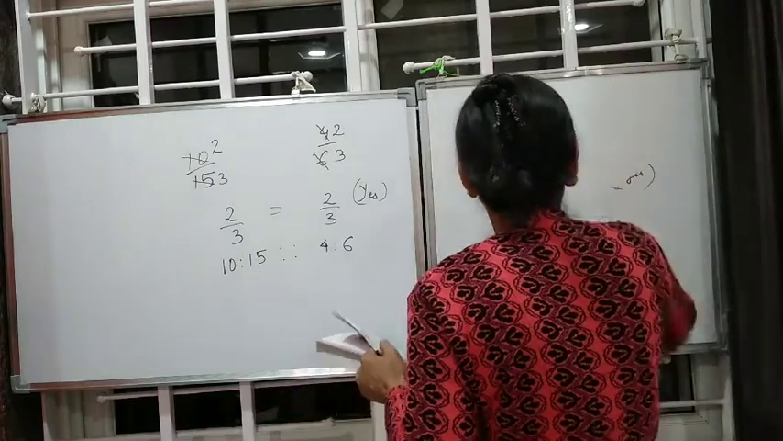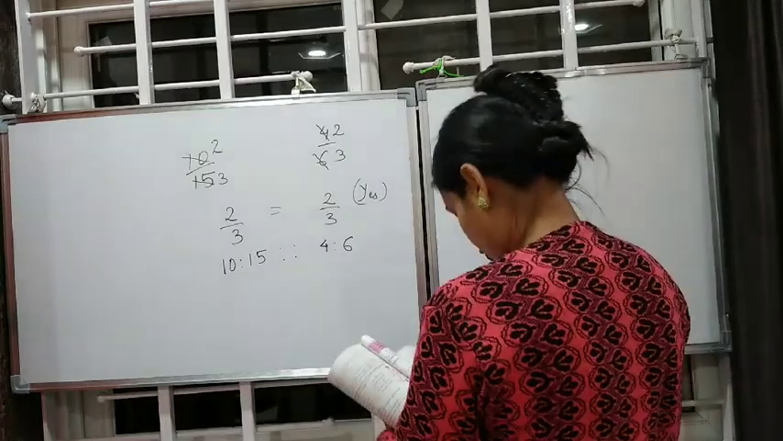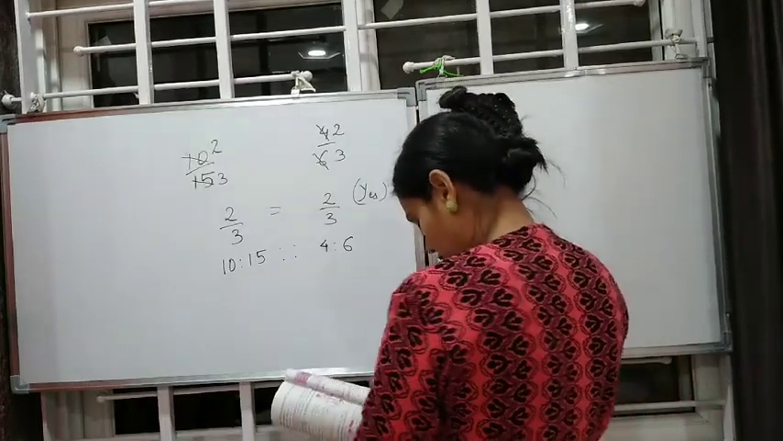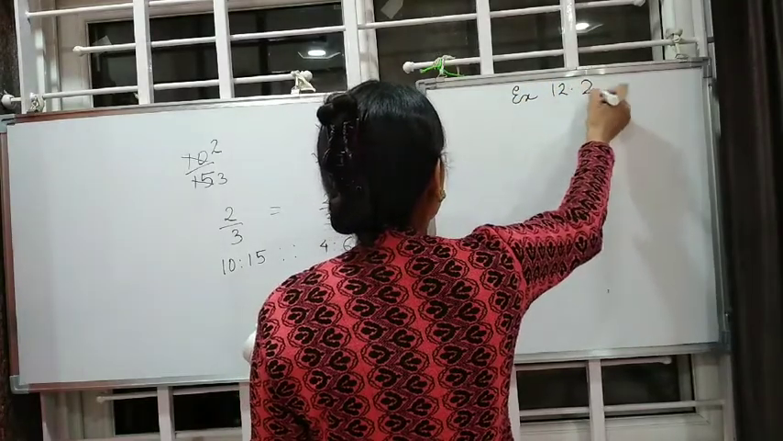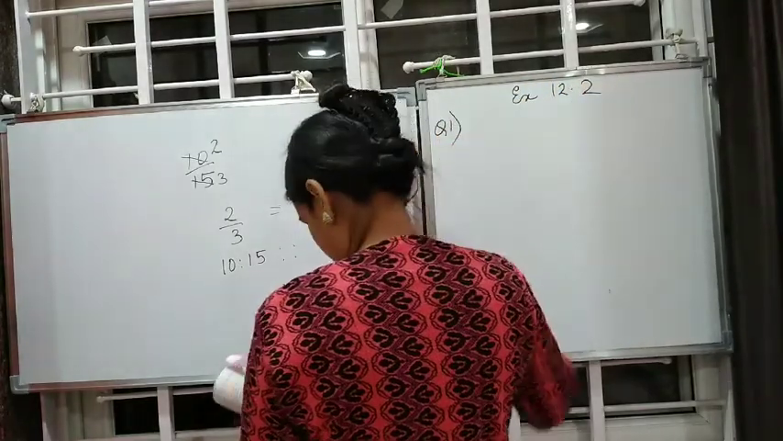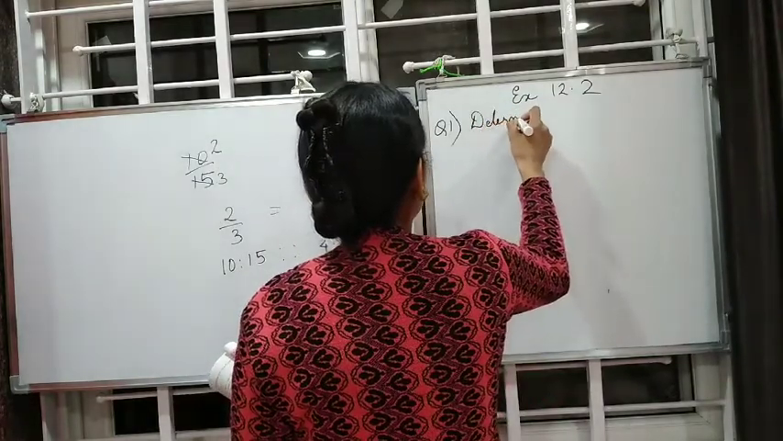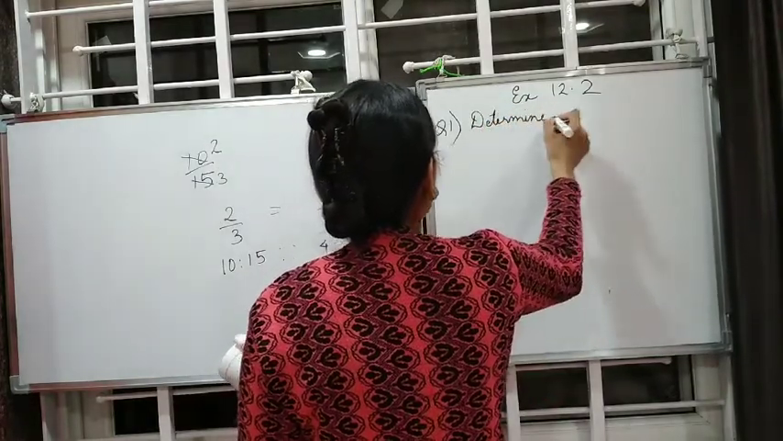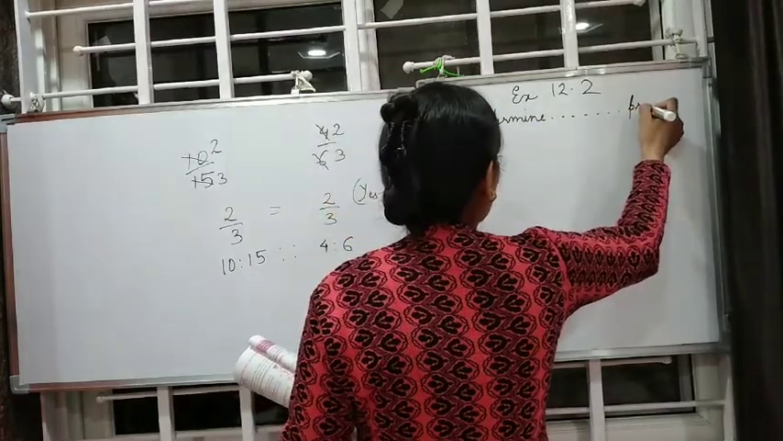We'll do the first question today. Determine if the following are in proportion. That means we have to find out whether the given numbers are in proportion or not.